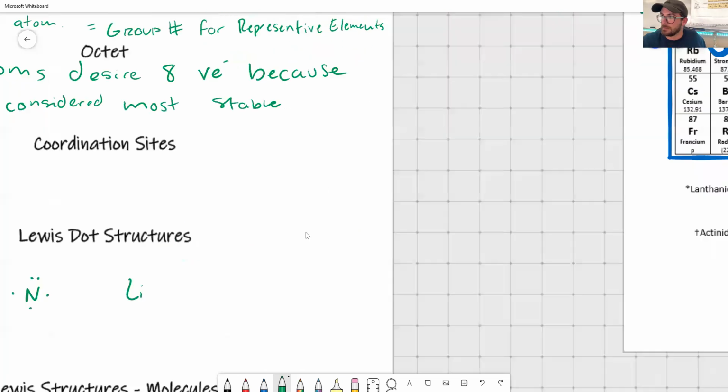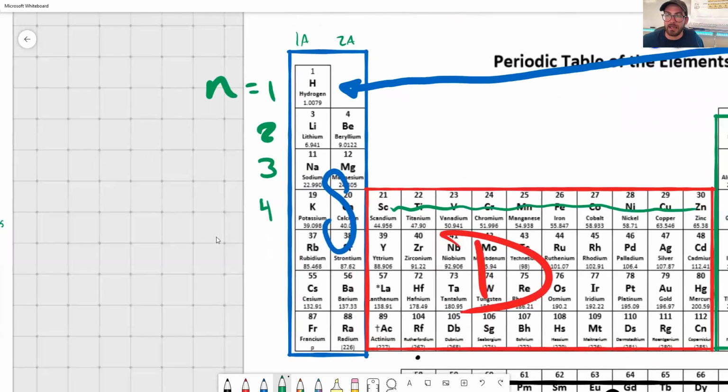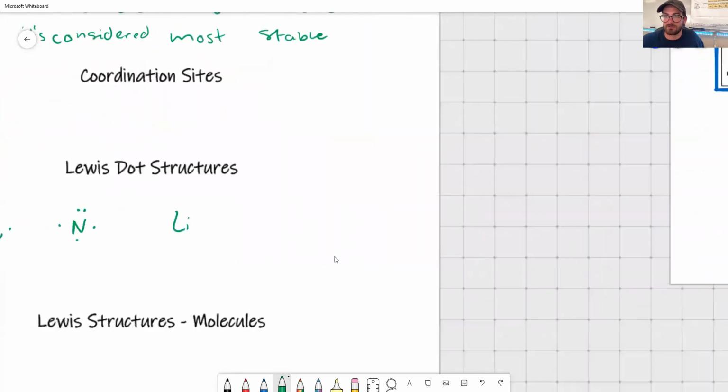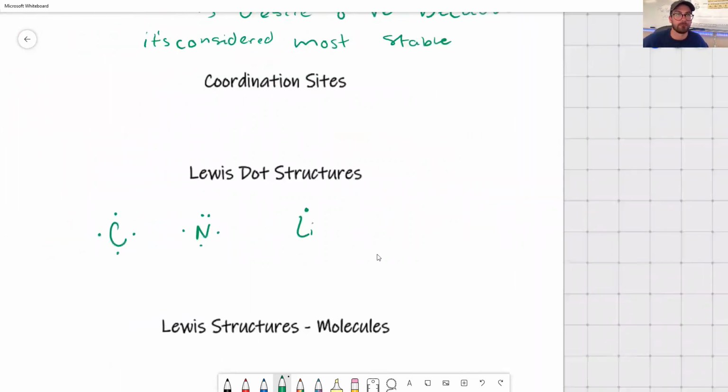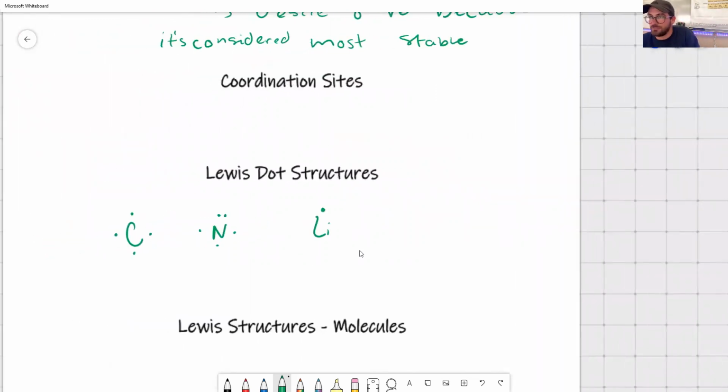Okay, lithium is in group 1A. How many valence electrons does lithium have then? 1. That's the Lewis dot structure for lithium. Yes, to answer your question, if you wrote it like this, that would be fine. Doesn't matter where your coordination site starts, just as long as it's evenly balanced. What do I mean by that?